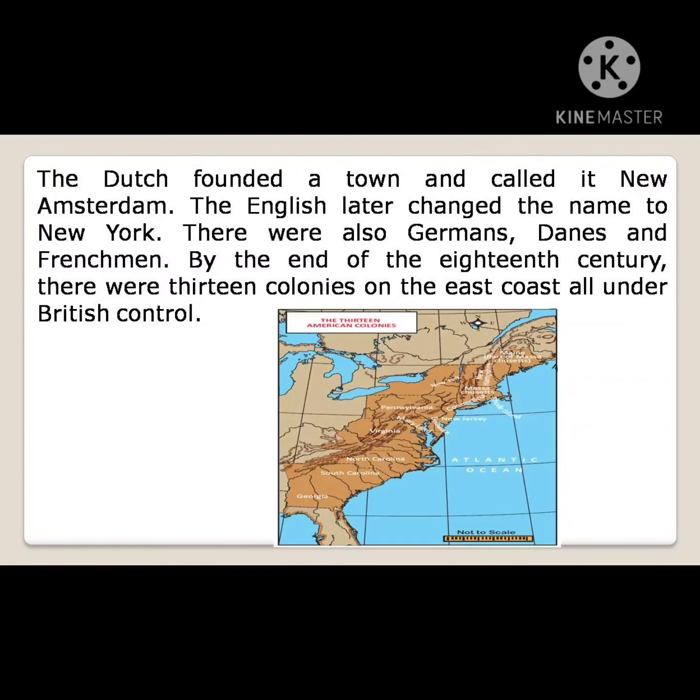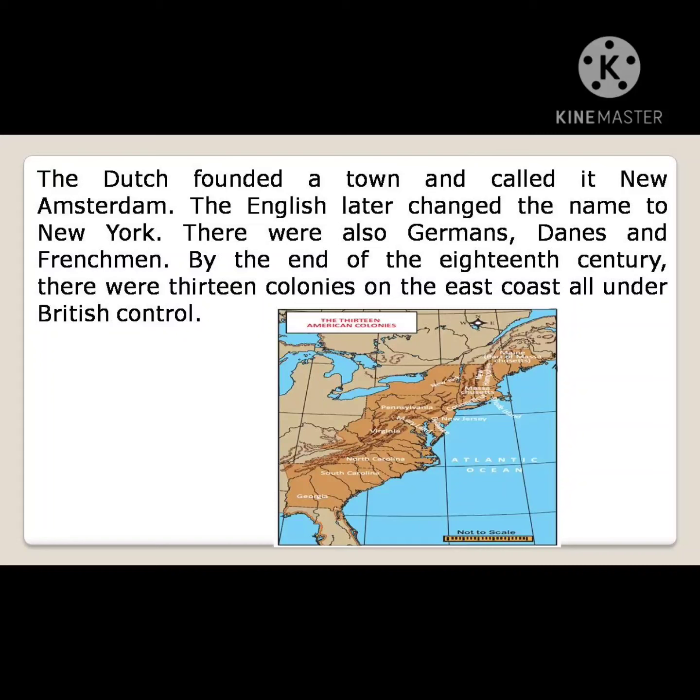The Dutch founded a town and called it New Amsterdam. The English later changed the name to New York. There were also Germans, Danes, and Frenchmen. By the end of the 18th century, there were 13 colonies on the east coast, all under British control.